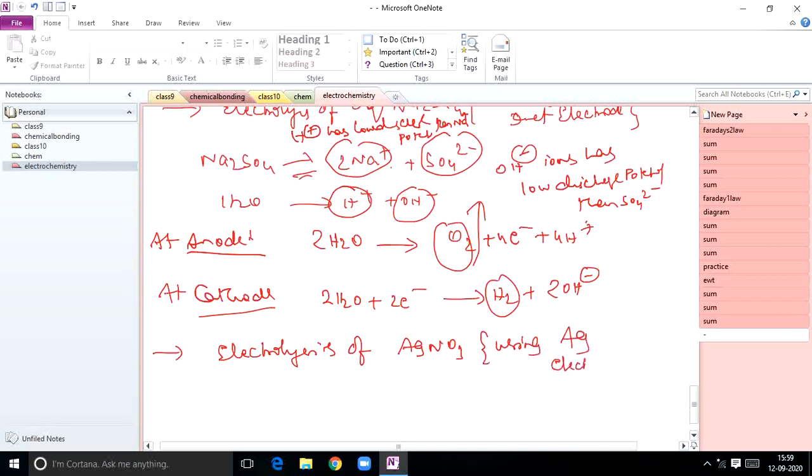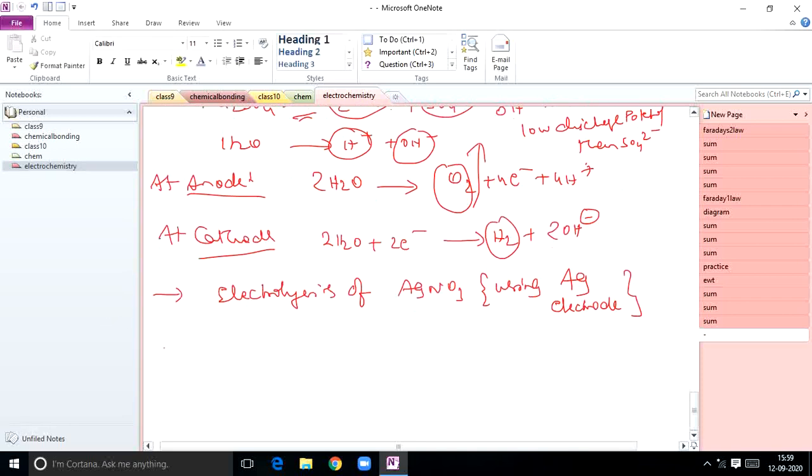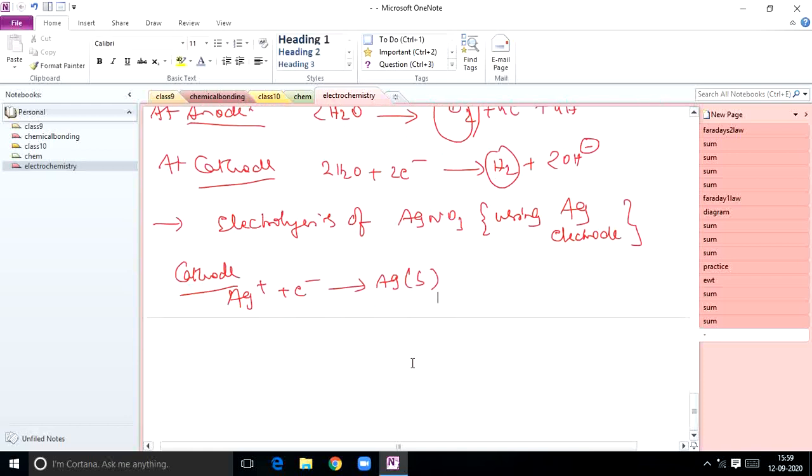This time I am using silver electrode. What are the reactions that take place if you use silver electrodes? At cathode, what is the possible reaction? Ag plus plus electron gives rise to Ag. This is the reaction that takes place at cathode.